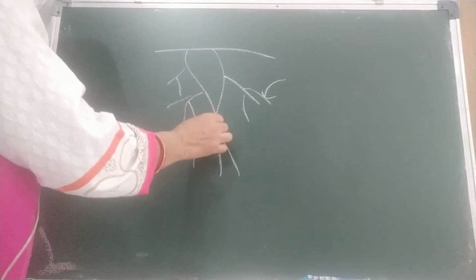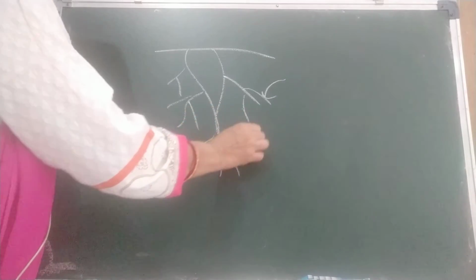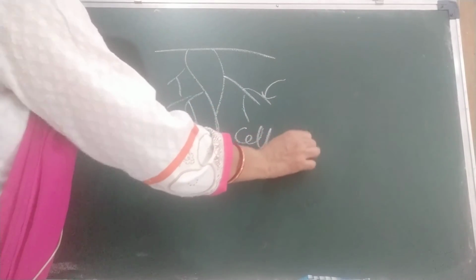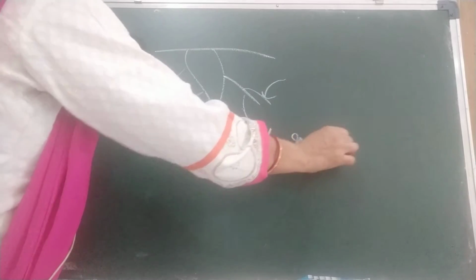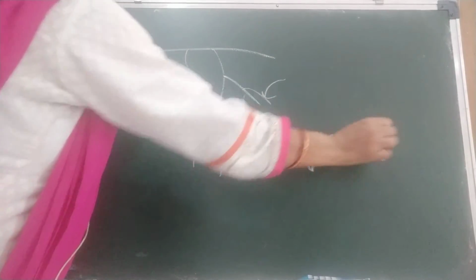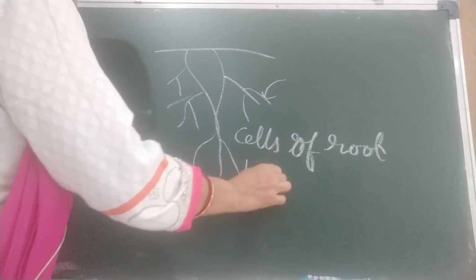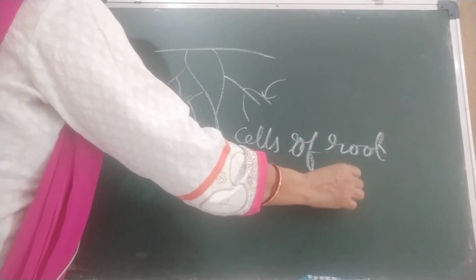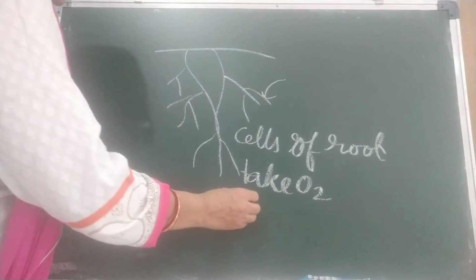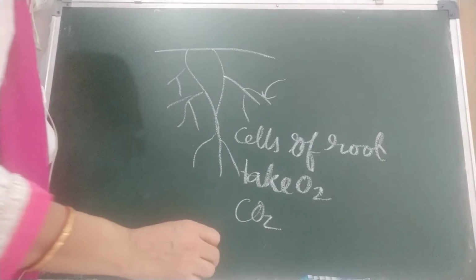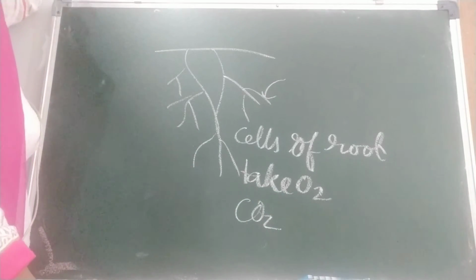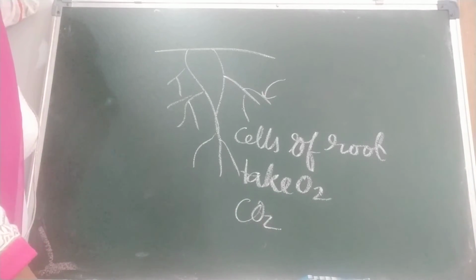In the same manner, the cells of the root take oxygen directly and give out carbon dioxide directly.